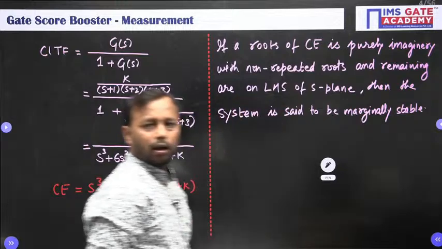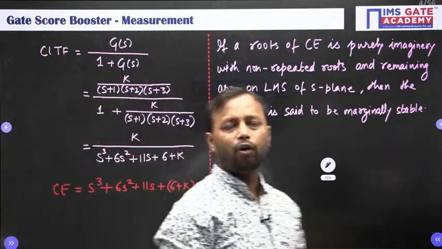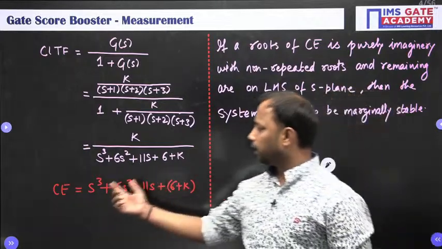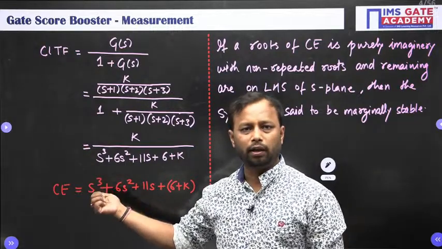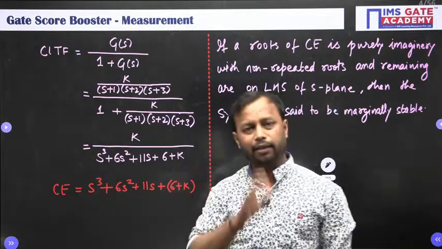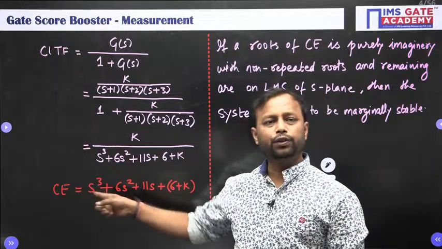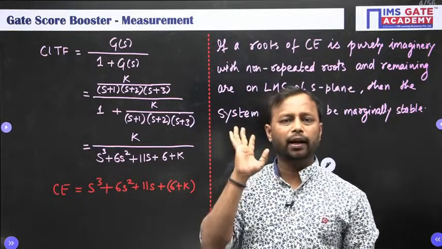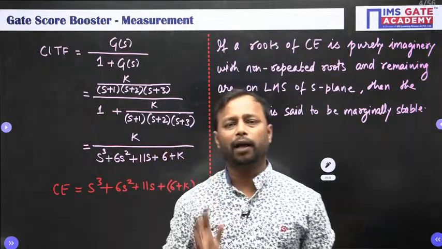Okay. Now here I will not use the RH criteria, rather I will use a shortcut. And what is that? Whenever you have a third order system, third order meaning the highest power is 3, so it is a third order characteristic equation, and if the coefficients of all the terms are positive or negative with no missing term, then we can directly apply the shortcut.